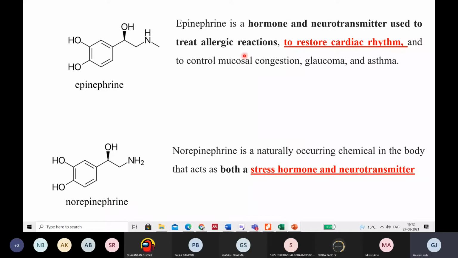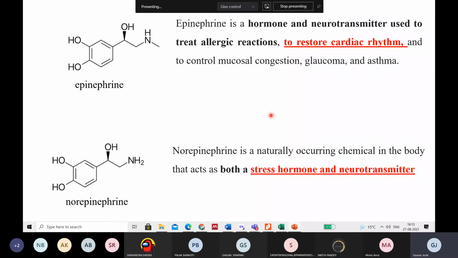So basically, many of you might know that epinephrine is used as a transmitter, a chemical messenger. Other than that, it is also used as a hormone and neurotransmitter to treat allergic reactions. It is also used as a drug. There are injections, given via the IV route, to restore cardiac rhythm and to control mucosal congestion, glaucoma, and asthma. Many of you know about the pharmacology of epinephrine, right?